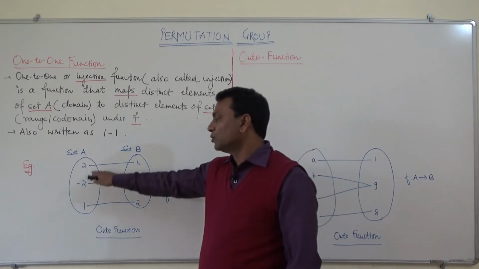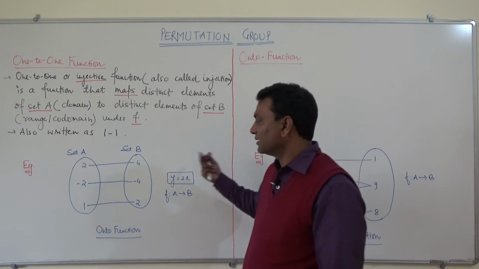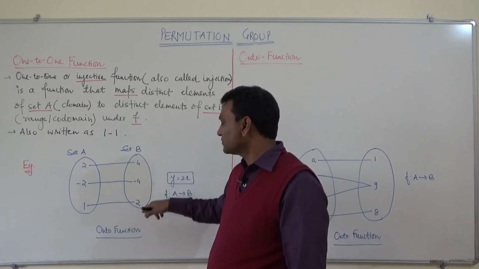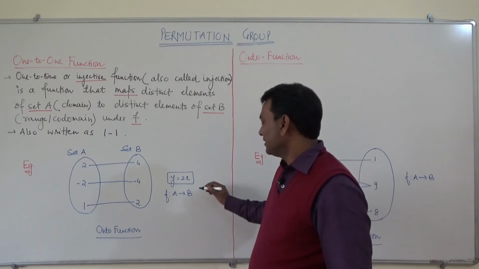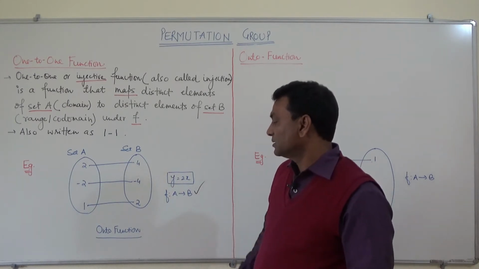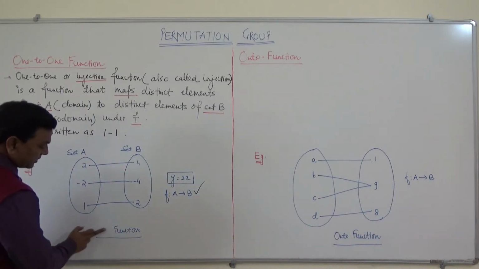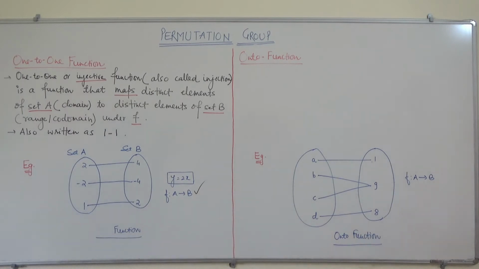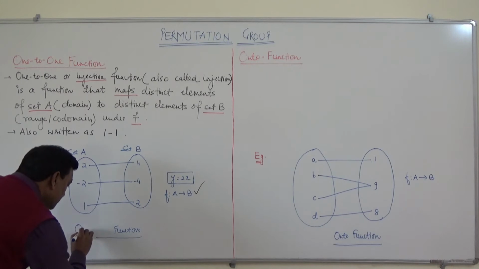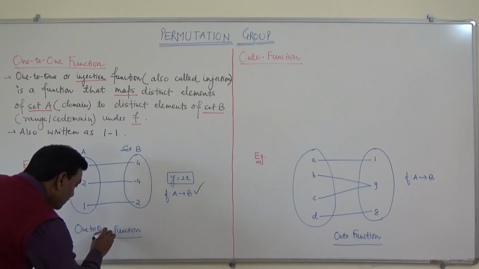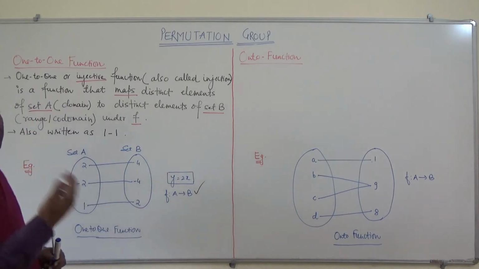If we put 2, -2, 1 in y equals 2x, we get 4, -4 and 2. That is, f is from A to B. So this is an example of a 1-to-1 function.